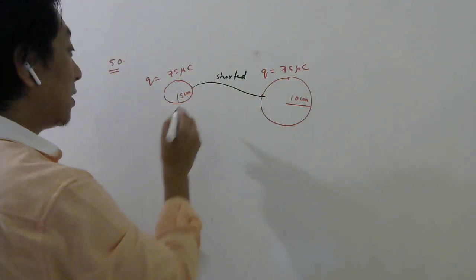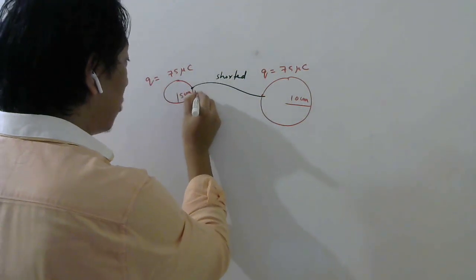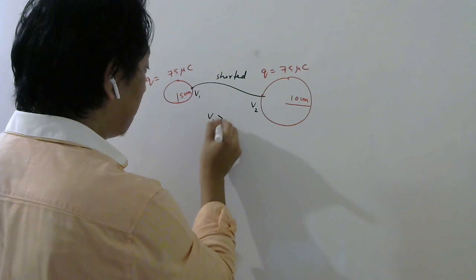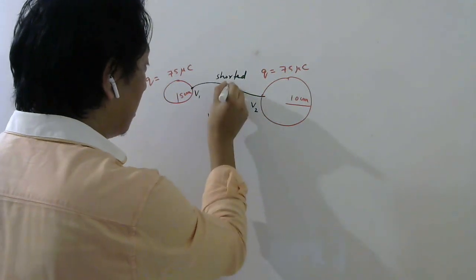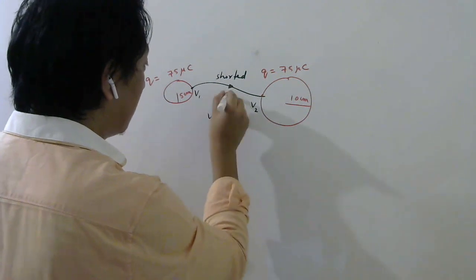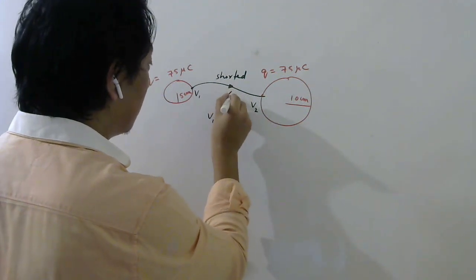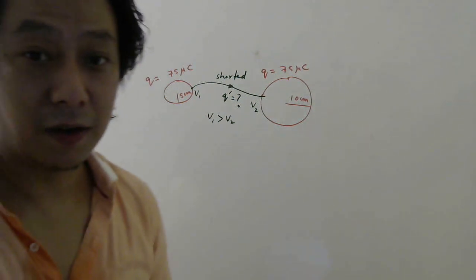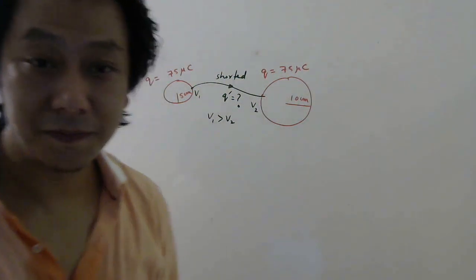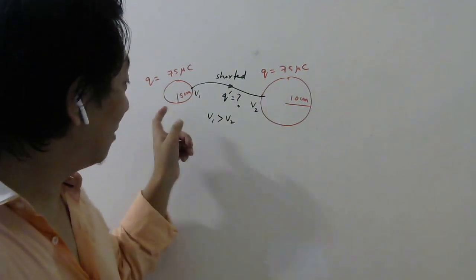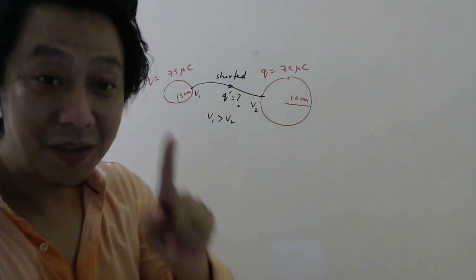Why will charge be transferred? Because this point is right now at higher potential, this point is at lower potential. So some charge will flow like this. Let me say the charge which flows is q dash. That charge we have to find. Now let us remember, how long will the charge flow? The charge will flow till the potential of both of them becomes the same.